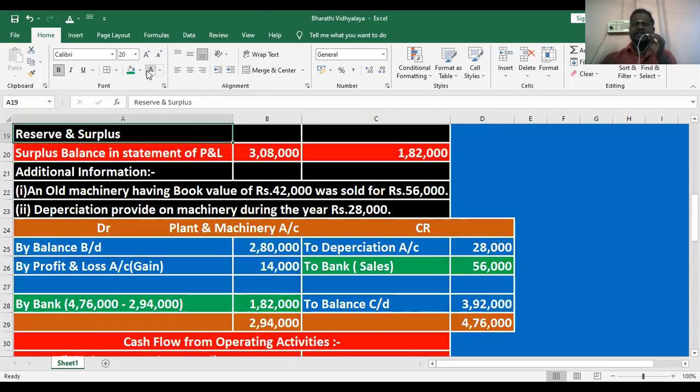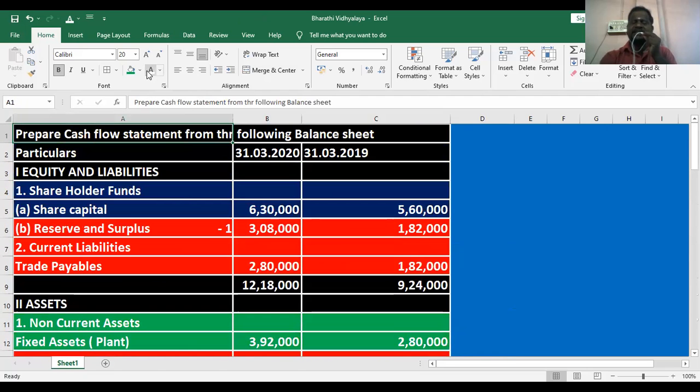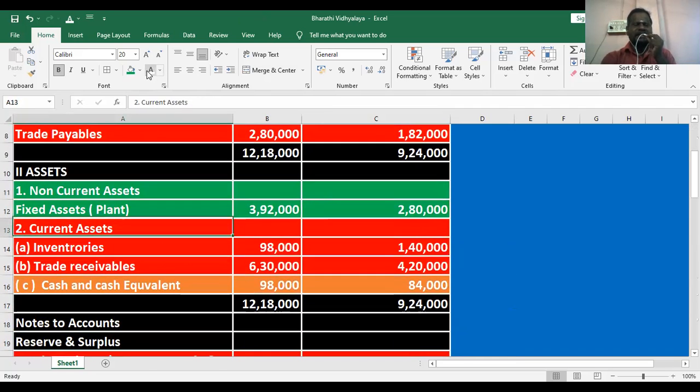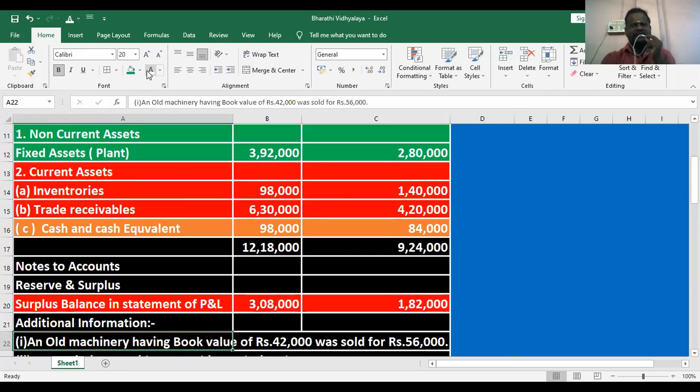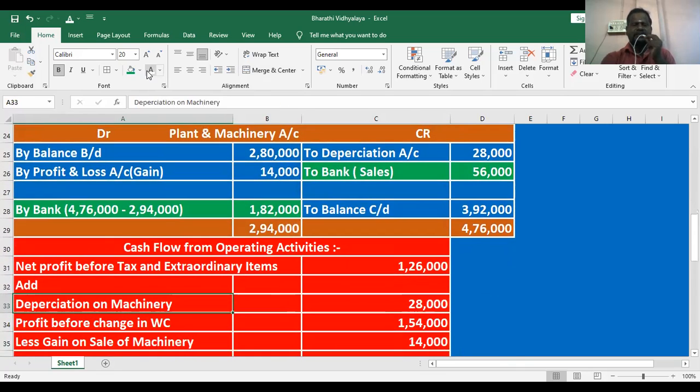So the next one, sir, liability side, everything is over. Liability side we discussed everything. On the asset side, we discussed the current asset, especially in the operating activities. Then here they are given non-current asset, fixed asset. We already prepared the ledger, so look at the ledger.